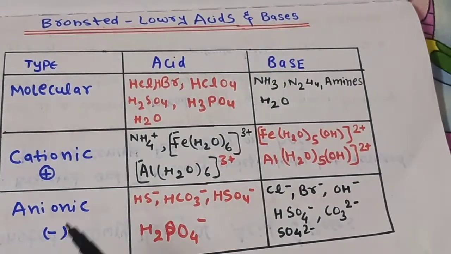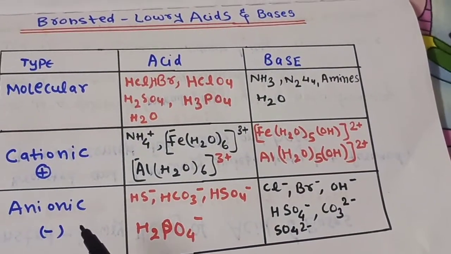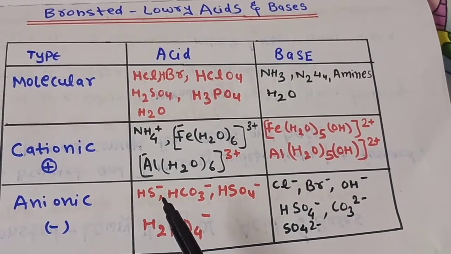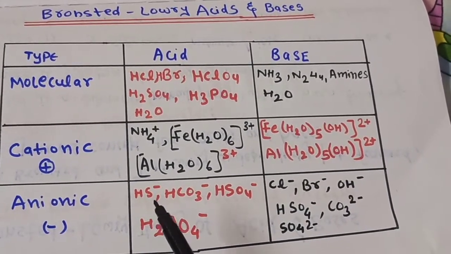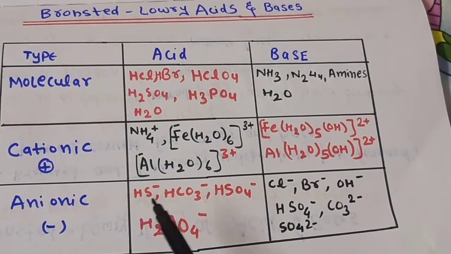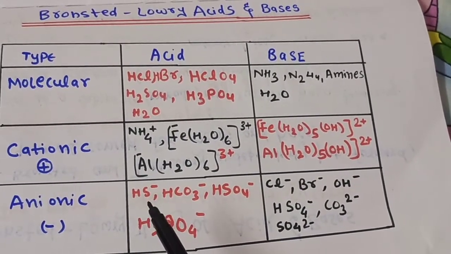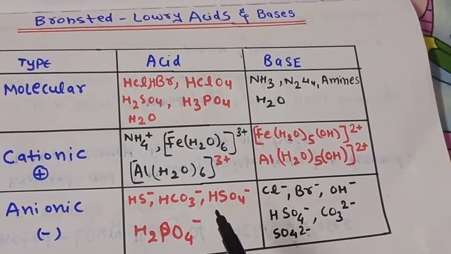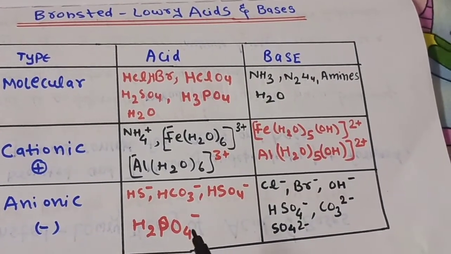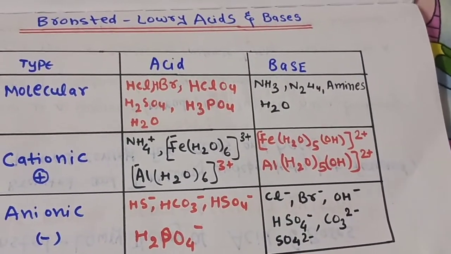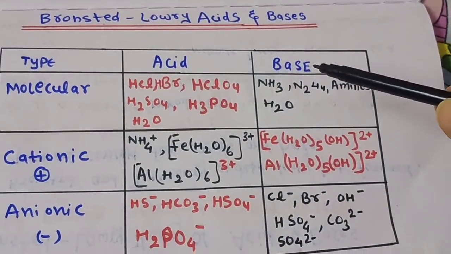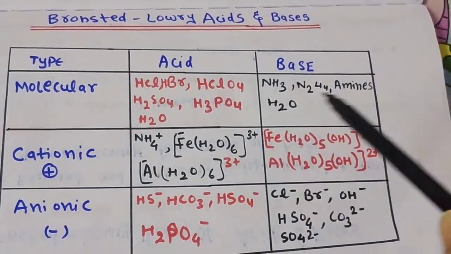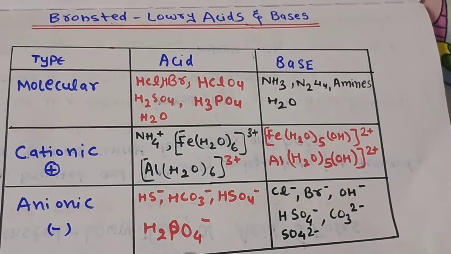Similarly, what are anionic acids? Examples are HS minus. You can understand H2S is a gas; from it we remove one proton and it is converted to HS minus. Others are HCO3 minus, HSO4 minus, H2PO4 minus. Similarly, what are the Bronsted bases? They can be classified into three categories: molecular bases, cationic bases and anionic bases.